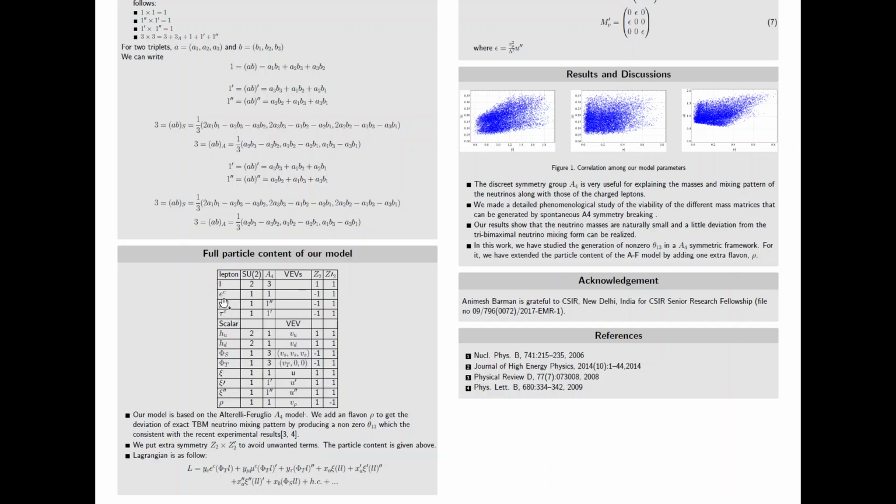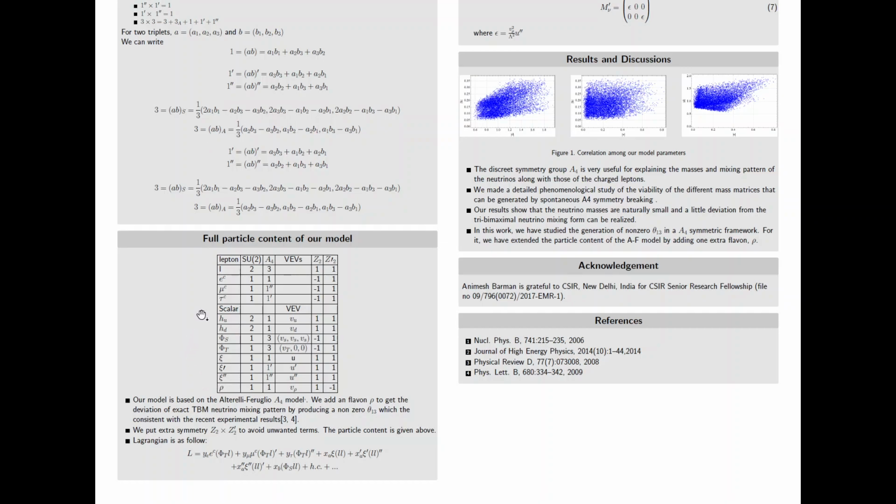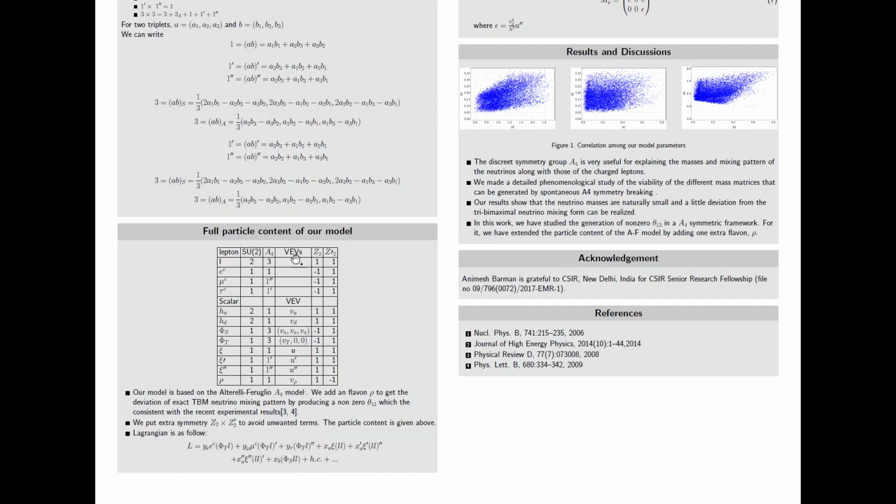the lepton doublet, the charged lepton, the scalar (Higgs doublet), and these five are the singlets, but these two are flavons in our case, and xi prime and xi are three singlets in our case. And these are the vacuum expectation values of these.